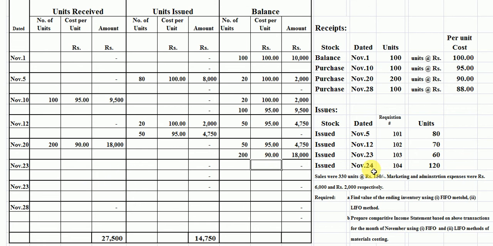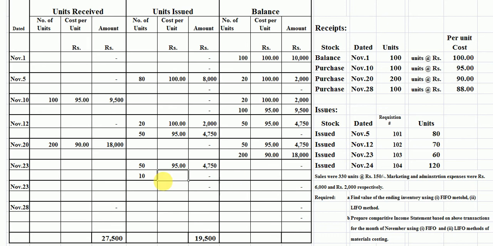Students, now 23rd November, the requisition number is 103. 60 units have been issued to production. Now in our inventory card, we have first purchased 50 units. We take firstly 50 units here, the rate is 95. After that, we take 10 units from the second purchase.